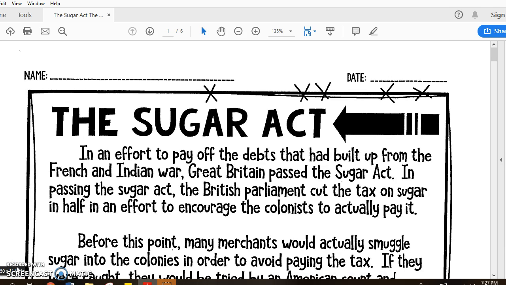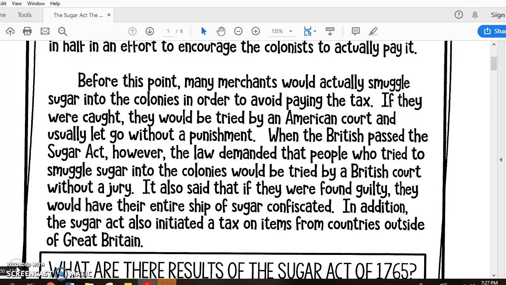The Sugar Act. In an effort to pay off the debts that had built up from the French and Indian War, Great Britain passed the Sugar Act. In passing the Sugar Act, the British Parliament cut the tax on sugar in half in an effort to encourage the colonists to actually pay it. Before this point, many merchants would actually smuggle sugar into the colonies in order to avoid paying the tax. If they were caught, they would be tried by an American court and usually let go without a punishment.